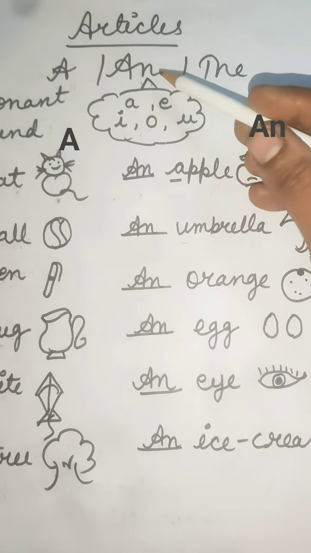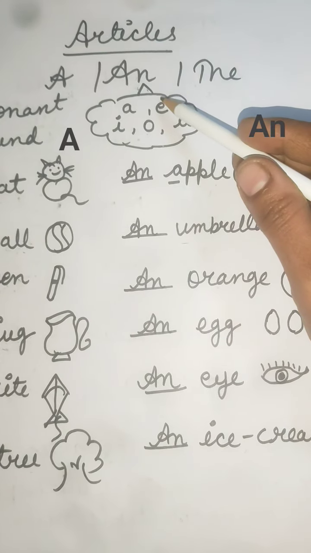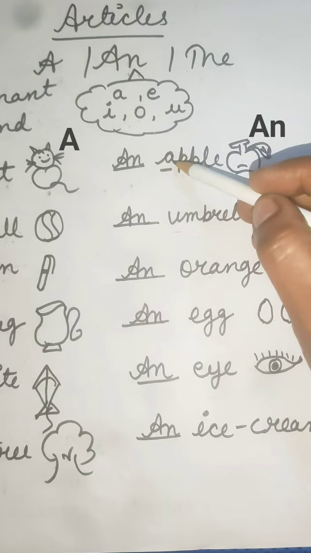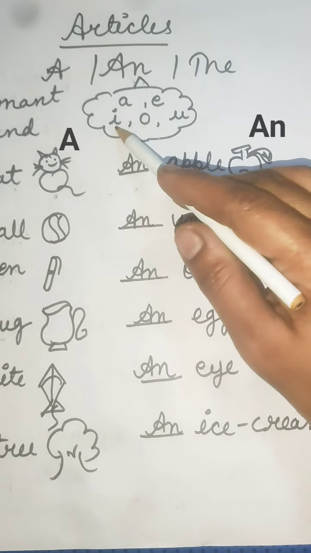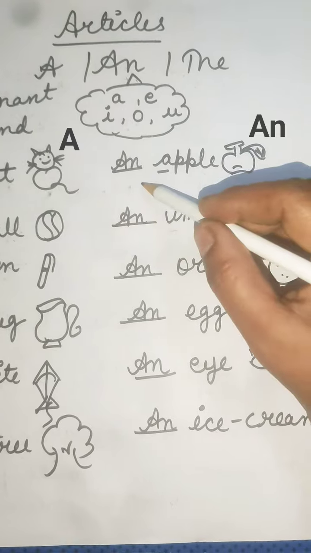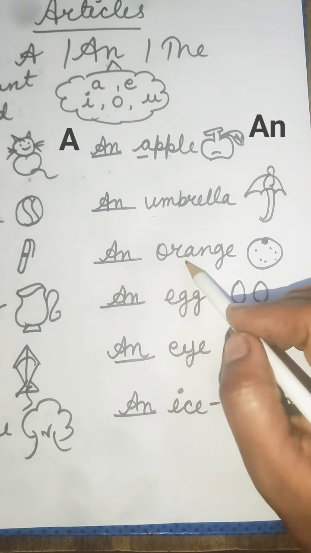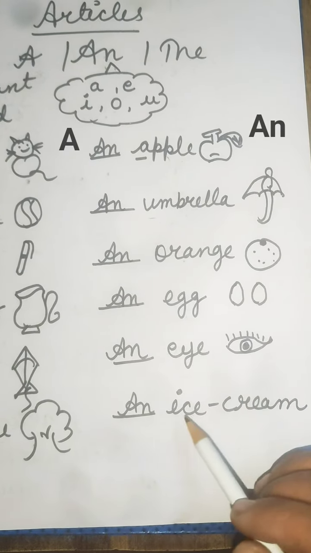Next is an. An is used before a word that begins with a vowel sound. Vowels are a, e, i, o, u. An apple, an umbrella, an orange, an egg, an eye, and an ice cream.